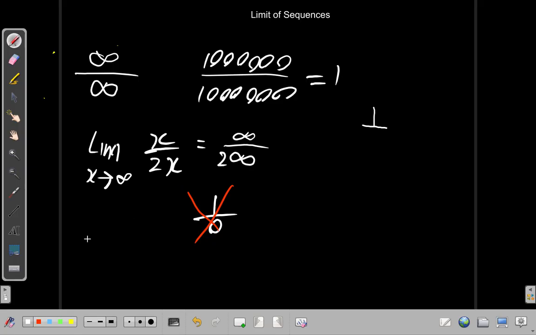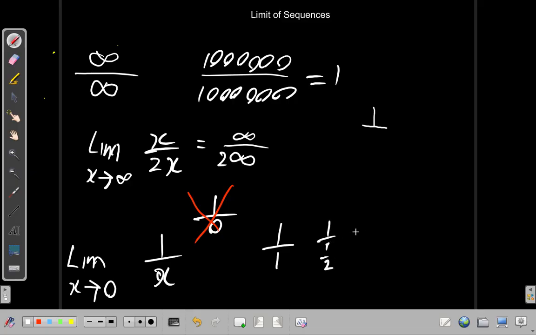Now, if you, for example, have the limit as x tends to 0 of 1 divided by x, the limit doesn't exist, right? Because say x was 1, and then in the next case x is half, so 1 over half, and then 1 over quarter, and 1 over 1/8.